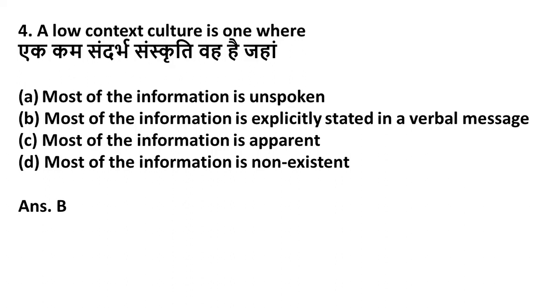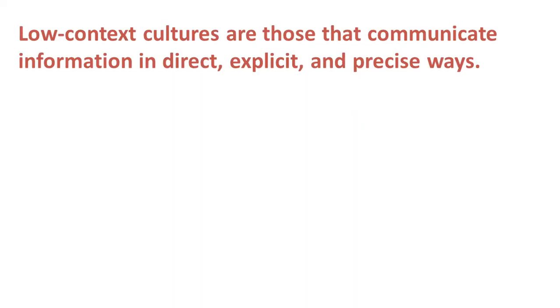So option B is the correct answer. Friends, low context cultures are those that communicate information in direct, explicit and precise ways. I hope you understood this.